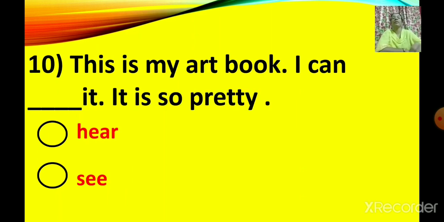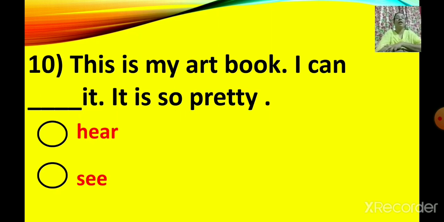Next one. Number 10. This is my art book. I can dash it. It is so pretty. Options are hear and the other one is see.